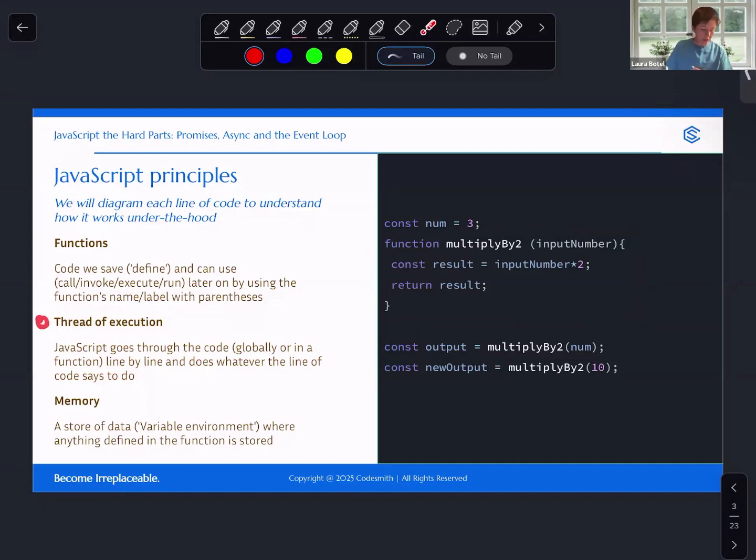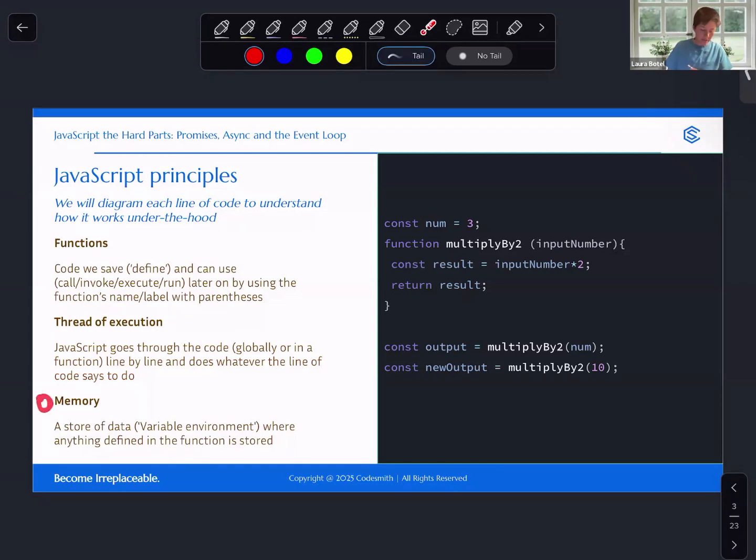We are also going to be referencing the thread of execution throughout this workshop. The thread of execution is going to keep track of where in the code JavaScript is executing. Which execution context is it in on the call stack? Which line of code is it running and executing at this point? And we're going to use this to think about what we expect to happen and what's actually going to happen based on what we know and how asynchronicity is managed in JavaScript.